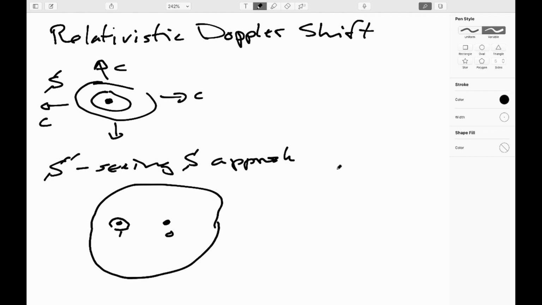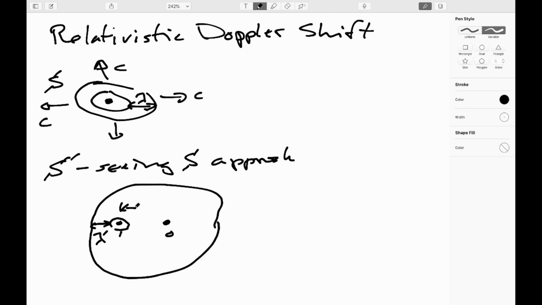So here we can say that the wavelength is lambda, and here we can say that the wavelength is lambda prime.